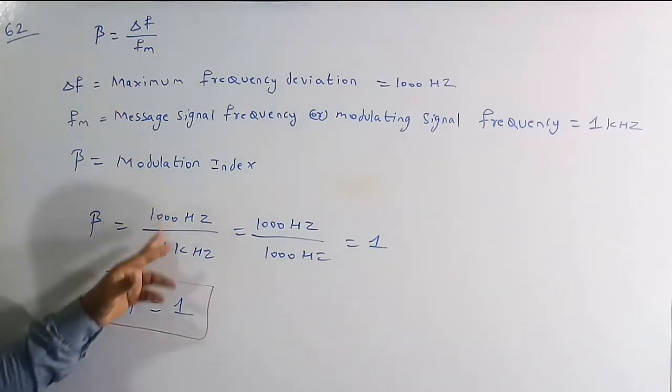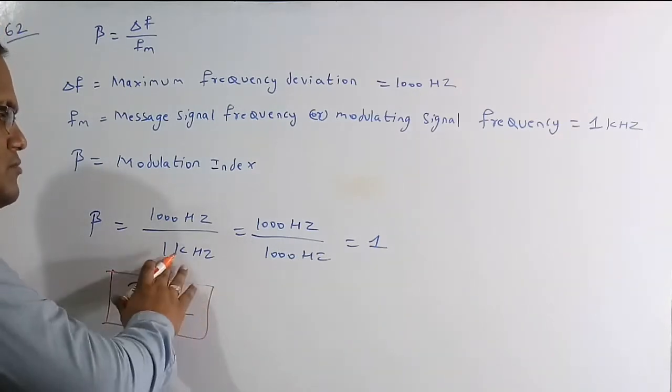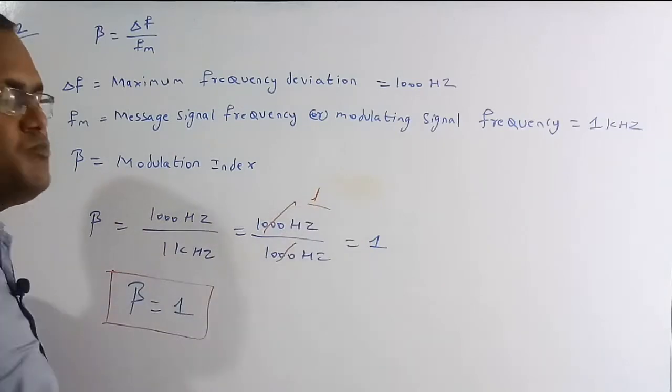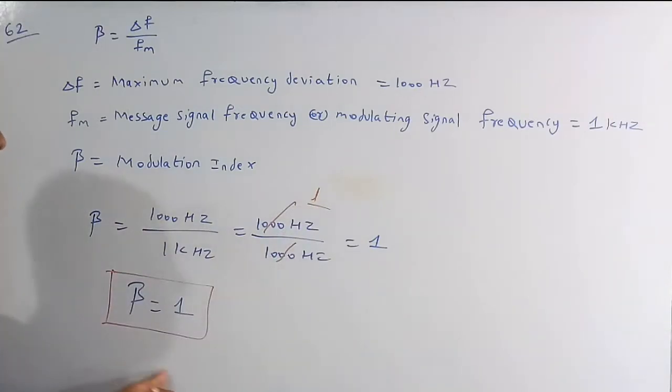Beta is equal to 1000 hertz by 1 kilohertz. 1 kilohertz means 1000 hertz, so 1000 hertz gets cancelled. Therefore the ratio is 1, so beta is equal to 1. This is the correct solution of this question.